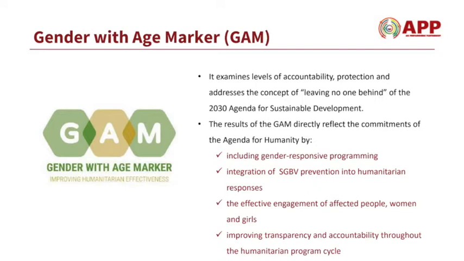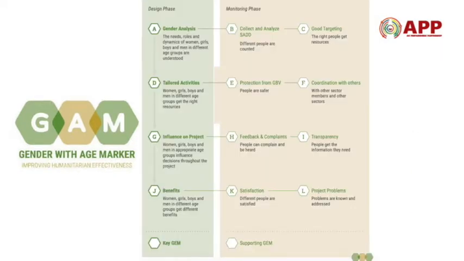The Gender with Age marker assesses projects for 12 essential program elements known as the Gender Equality Measures, or GEMS in short. The diagram of the Gender with Age marker details what these program elements or gender equality measures are and their distribution in the project design and monitoring phase.